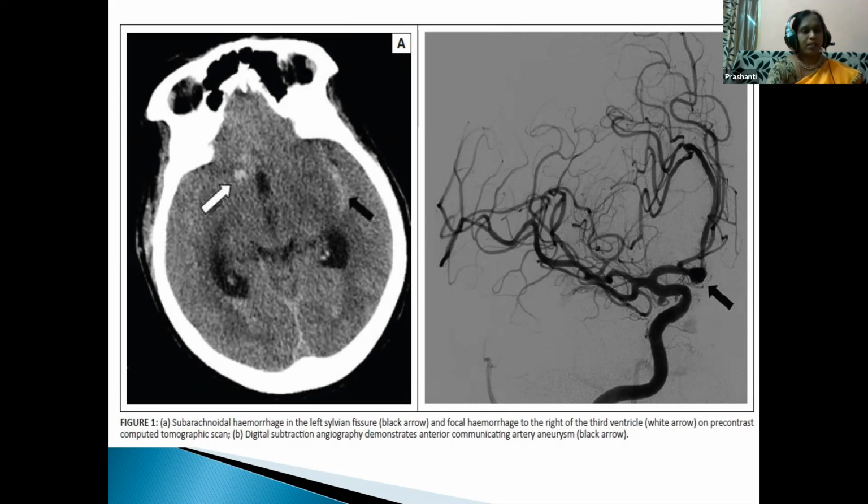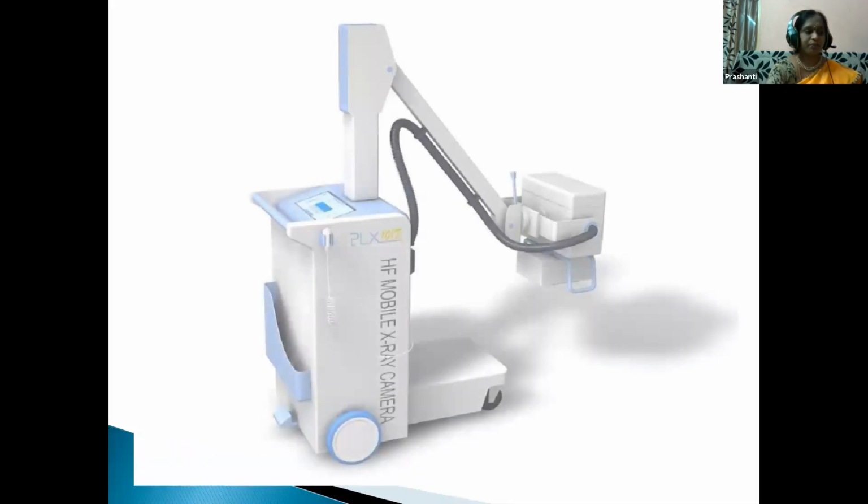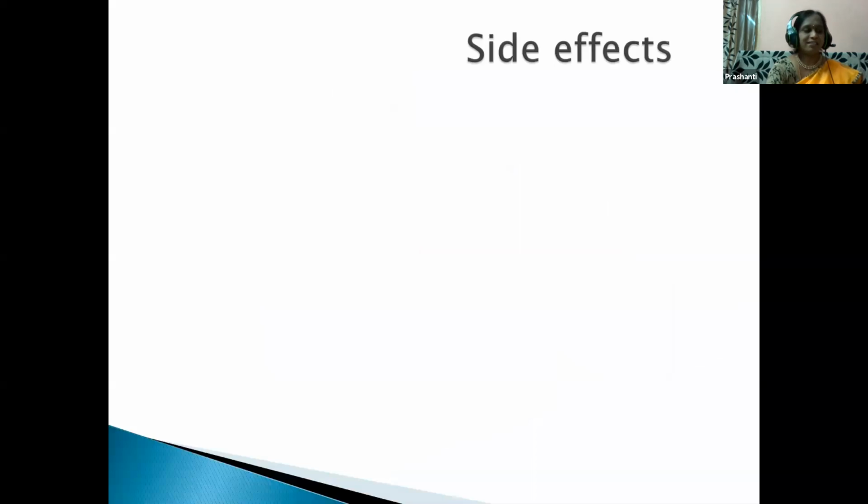And X-rays are not only at a particular place, there are also mobile X-rays. These are the portable X-rays, children. These are also available nowadays. So X-rays show exactly where the defect is, and give a 2D, that is a two-dimensional image. Yes, but still we find side effects by taking an X-ray.